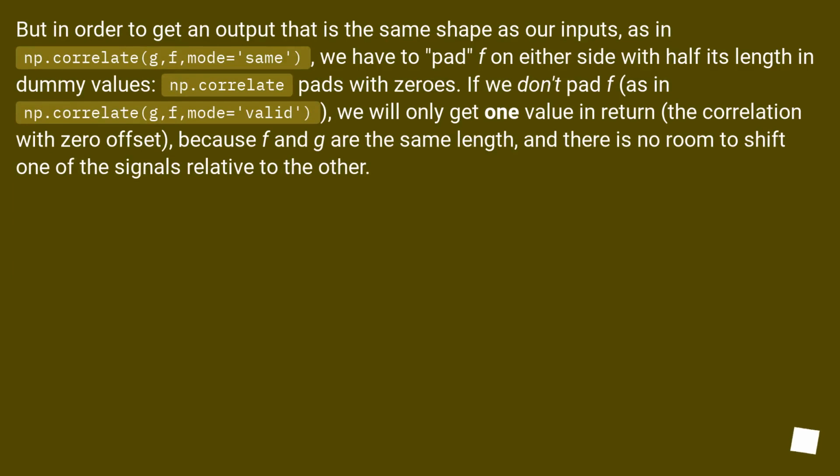But in order to get an output that is the same shape as our inputs, as in numpy.correlate(G, F, mode='same'), we have to pad F on either side with half its length in dummy values. Numpy.correlate pads with zeros. If we don't pad F, as in numpy.correlate(G, F, mode='valid'), we will only get one value in return, the correlation with zero offset, because F and G are the same length, and there is no room to shift one of the signals relative to the other.